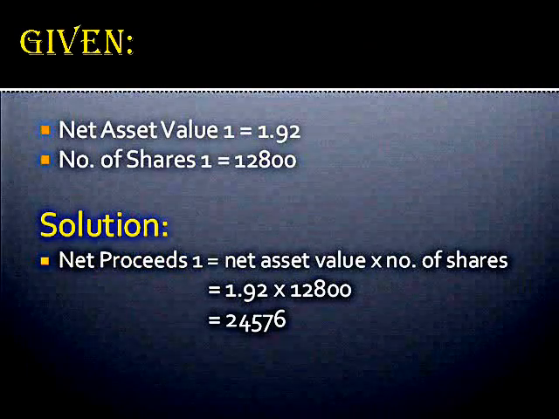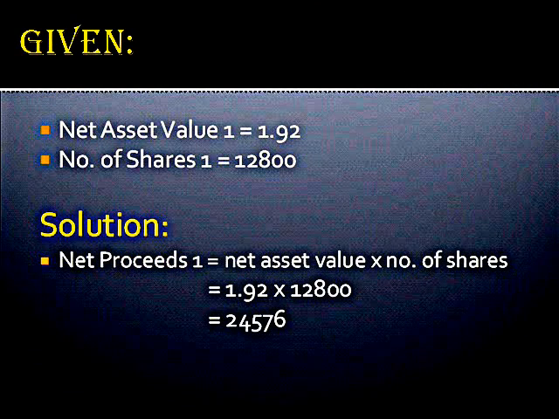Next is to compute for the net proceeds 1. Given the net asset value 1 equals to 1.92 and number of shares 1 equals to 12,800, net proceeds 1 is equal to net asset value multiplied by number of shares. So 1.92 times 12,800, we got the net proceeds 1 equal to 24,576.